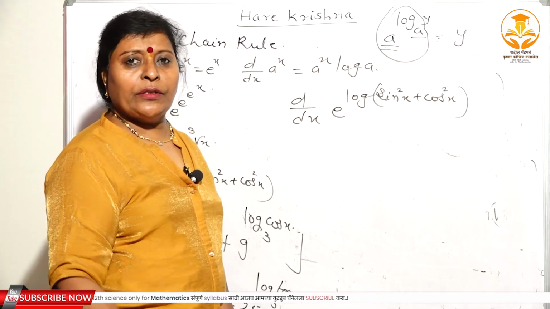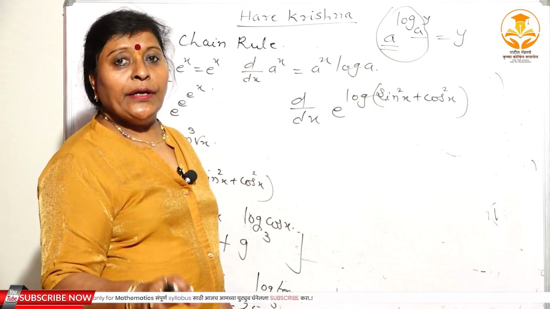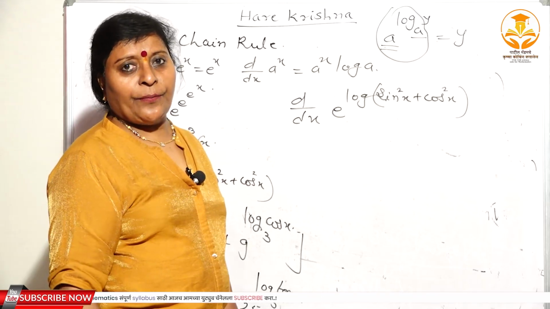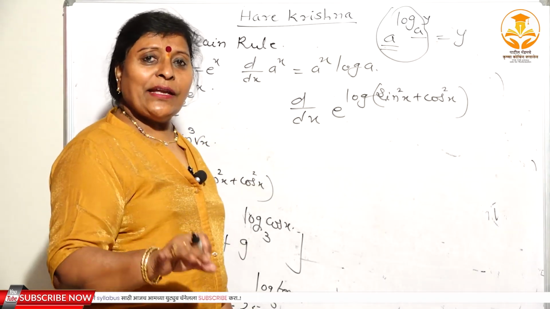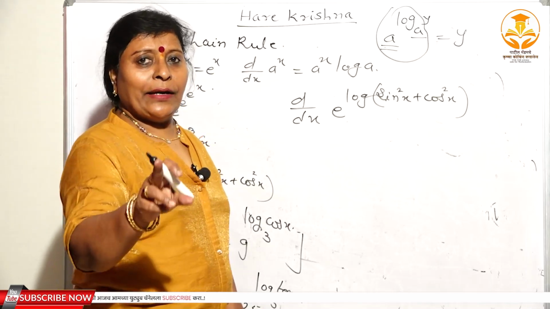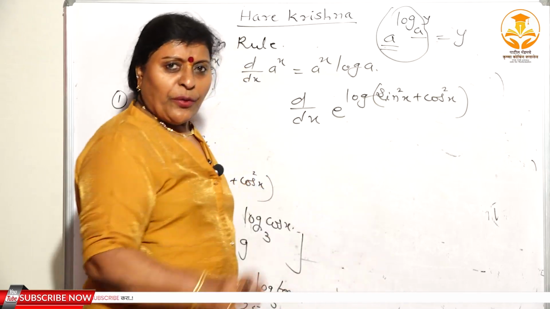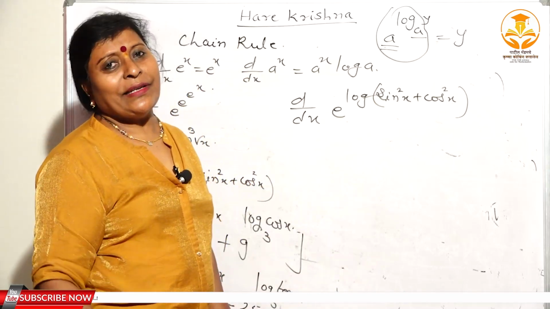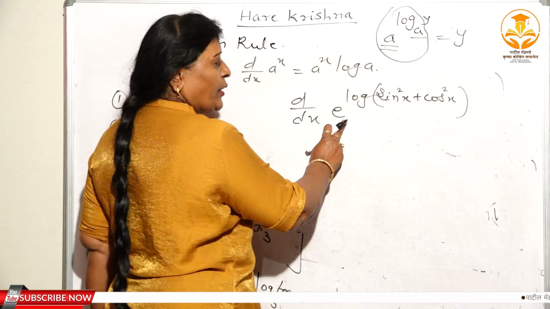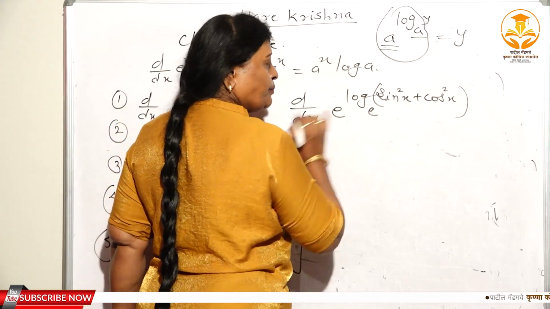And that common logarithm is generally used in physics and chemistry, isn't it? So when the base is 10, that is the common logarithm, and you can use it in physics and chemistry. Here, in pure mathematics, we always use the natural logarithm. Here the base is not given, that means the base is e, isn't it?